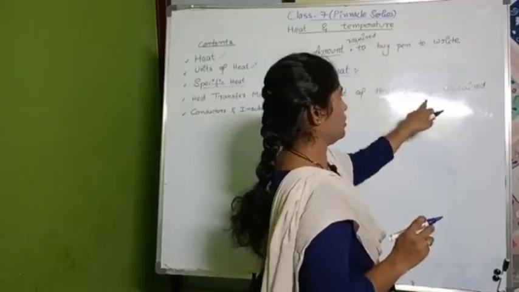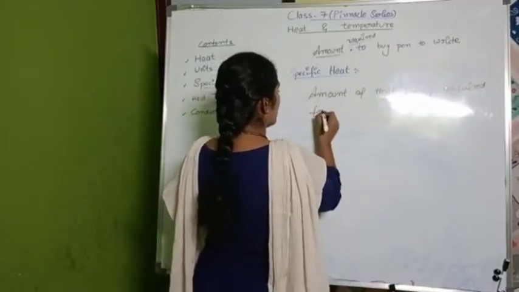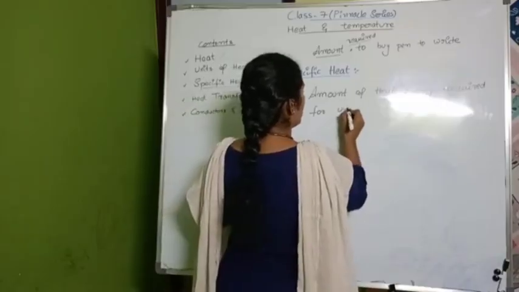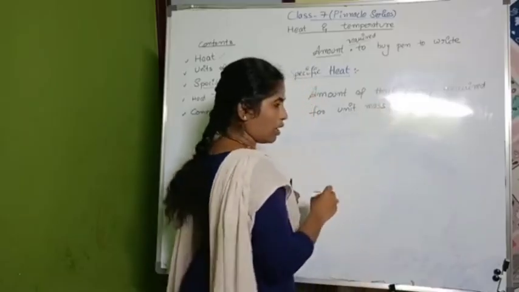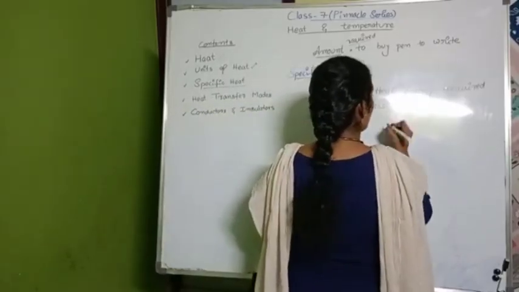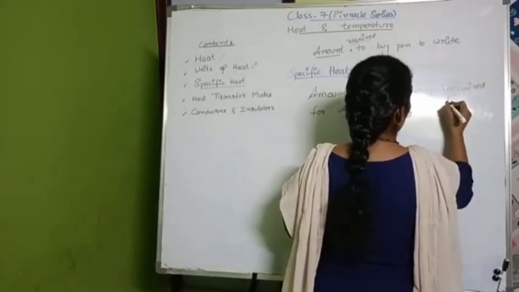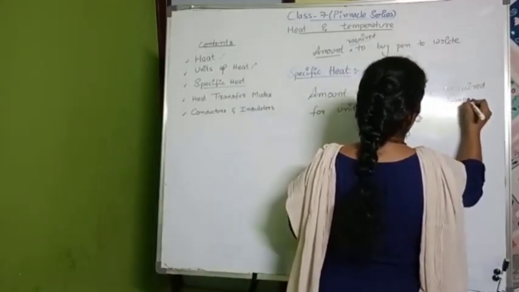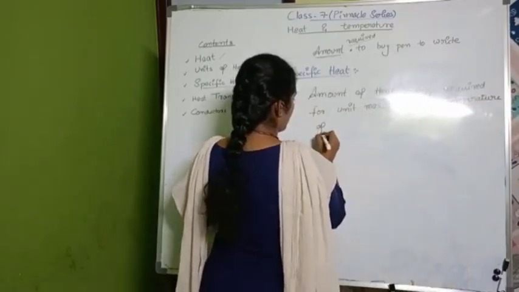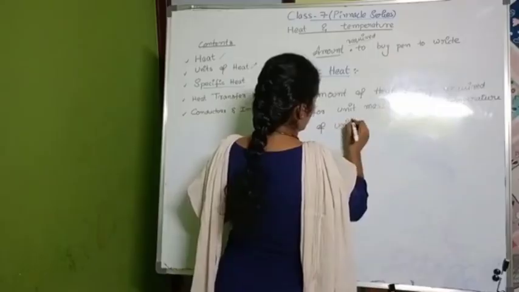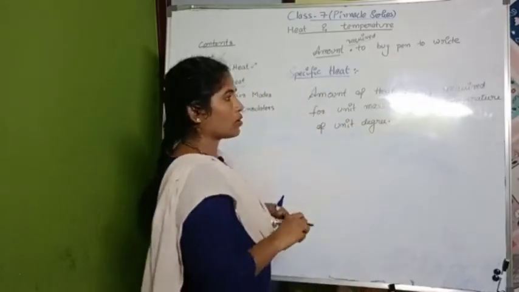Amount of heat energy required for unit mass. Unit means 1. Unit mass to raise the temperature of unit degree. This is called specific heat.